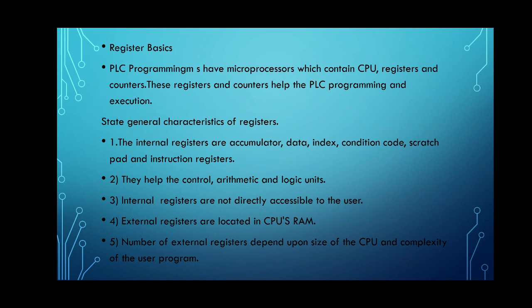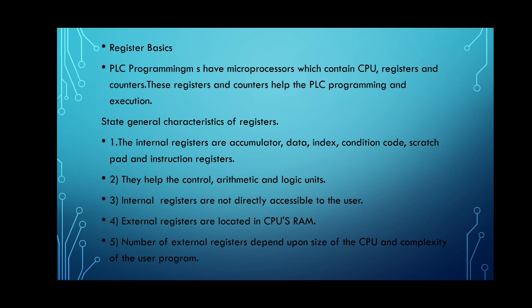External registers are located in the CPU's RAM. The number of external registers depends upon the size of the CPU and the complexity of the user program. The external registers hold variable information. Different number systems are possible for reading the register contents. Commonly used number systems are decimal, binary, hex and ASCII.